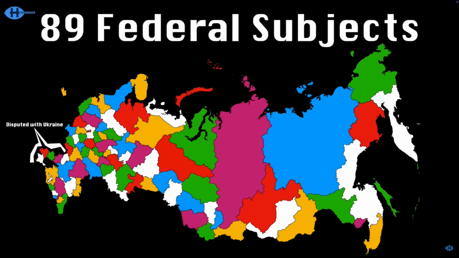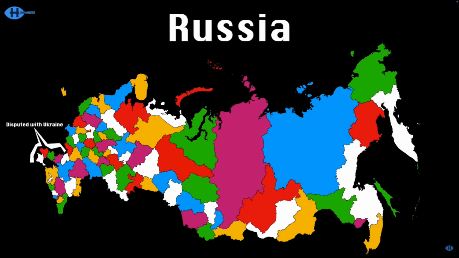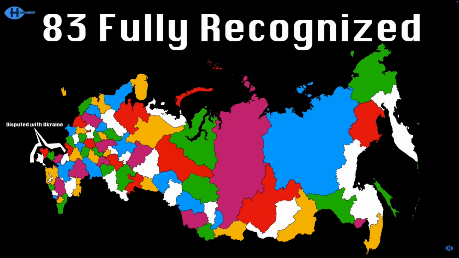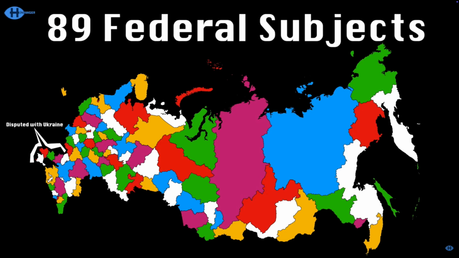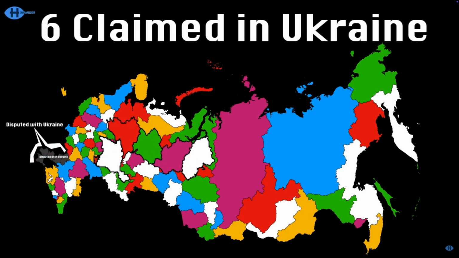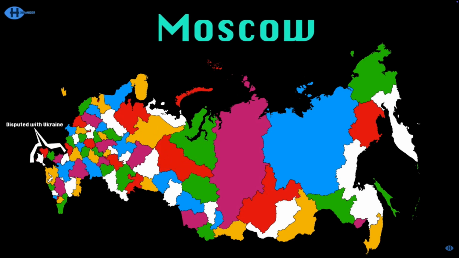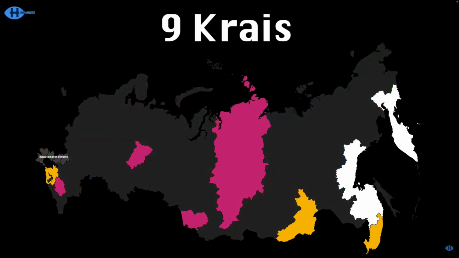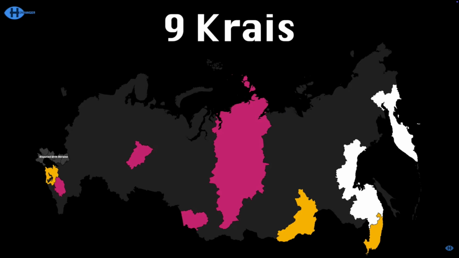There's 89 federal subjects in the Russian Federation. Only 83 are fully recognized internationally. Russia thinks it has 89 federal subjects that they define. 6 are disputed within Ukraine's borders. Moscow's the capital for sure. There's still 9 krais inside of Russia. None of them are unrecognized around the world, I told ya.